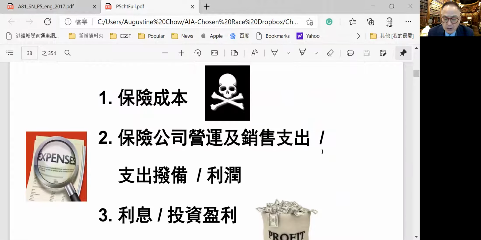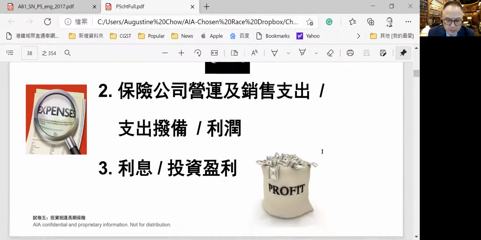And in a traditional policy, the premium to be paid consists of three components. Cost of insurance means the death mortality rate. They have to build in the reserve to pay out according to the mortality rate. And then the insurance company's operation and selling expenses, or the reserve, or the profits, how much profit they make, they build into the premium. And also they add in the investment and interest gains into the premium.